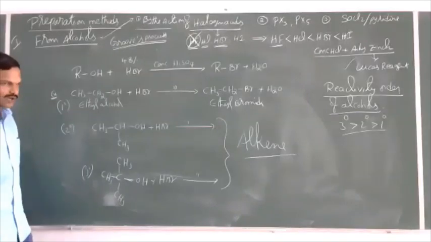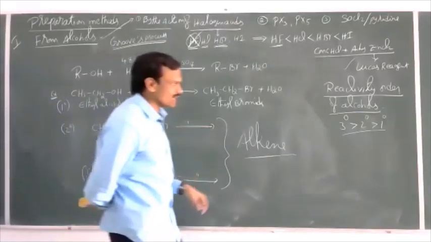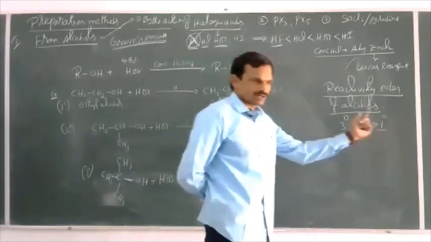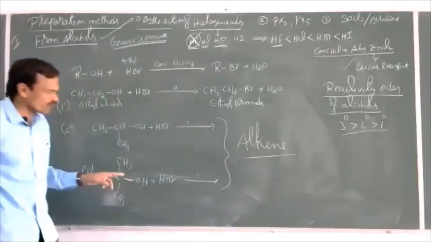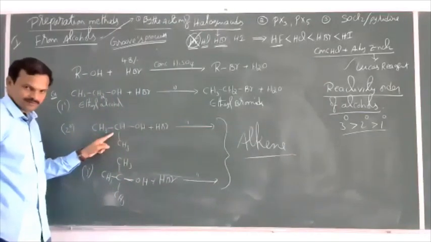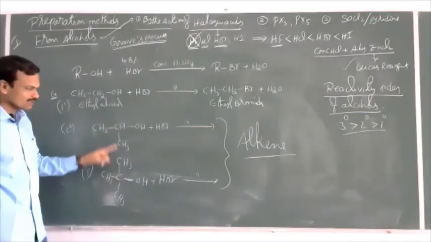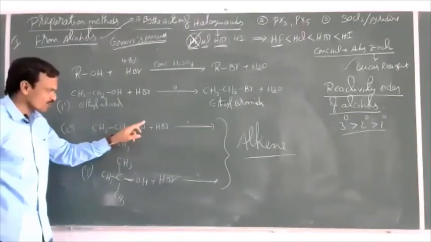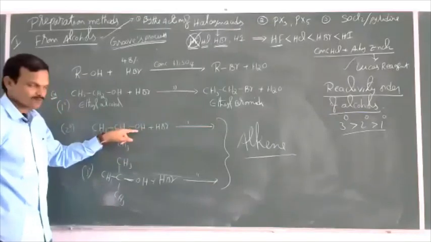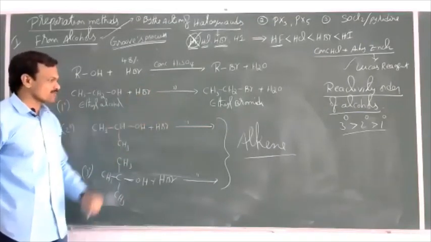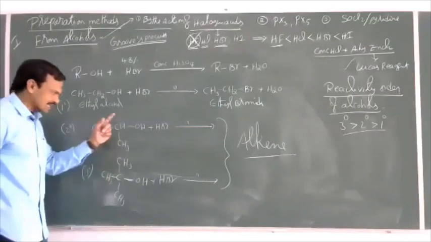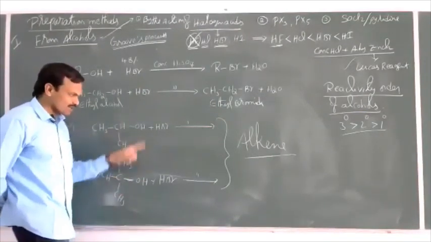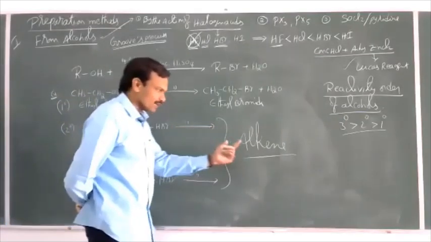Since the reactivity of tertiary and secondary alcohols is more compared to primary alcohols, this H2SO4 can dehydrate secondary as well as tertiary alcohols readily. Means instead of substitution of OH minus by Br minus, an elimination reaction takes place predominantly. There is a dehydration of alcohols predominantly.